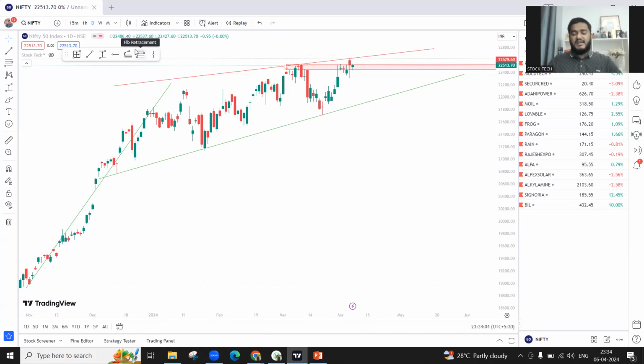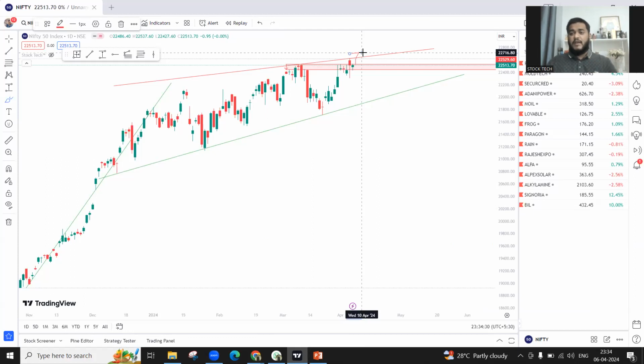So Monday is a very crucial day for Nifty, because on Monday, if Nifty crosses above this red level, that is, crosses above the resistance line and the supply zone, and along with the supply zone, crosses above the resistance level and closes here.